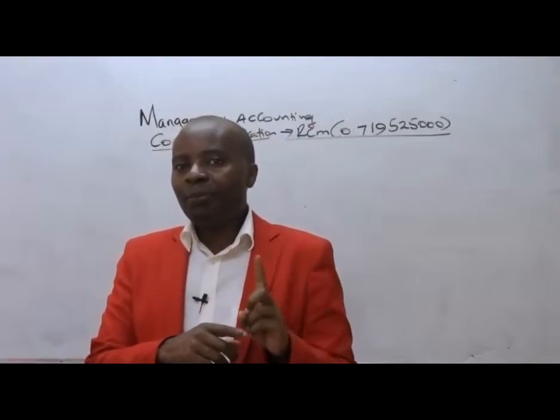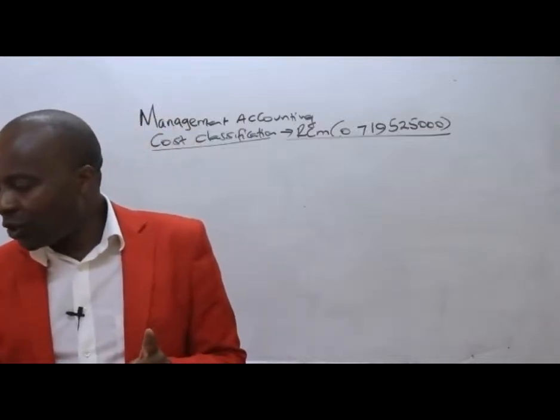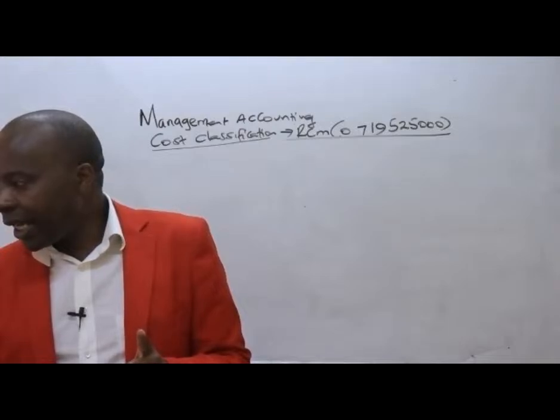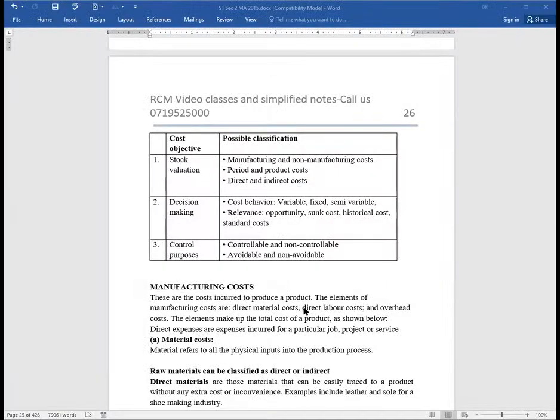The common expenses that are directly attributable to manufacturing will also be put here. But most importantly, what you're supposed to understand about manufacturing cost is that these are costs incurred to produce a product.